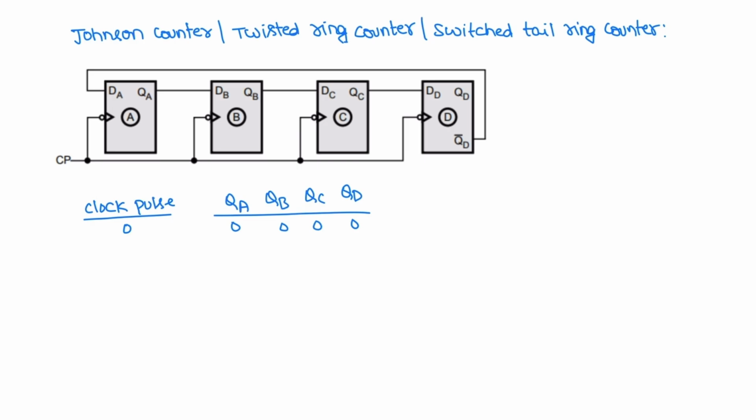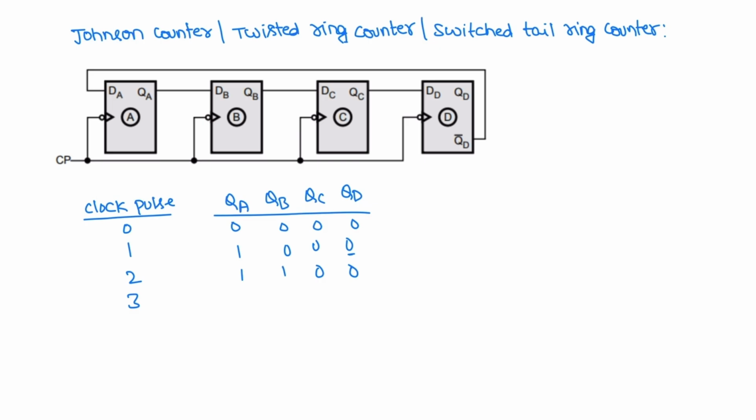So let us analyze the circuit for 7 clock pulses. Initially, all the data stored in the flip flops are 0. For the first clock pulse, D0 will become 1, so that is 1 0 0 0. Similarly for the second clock pulse, it will be 1 1 0 0.